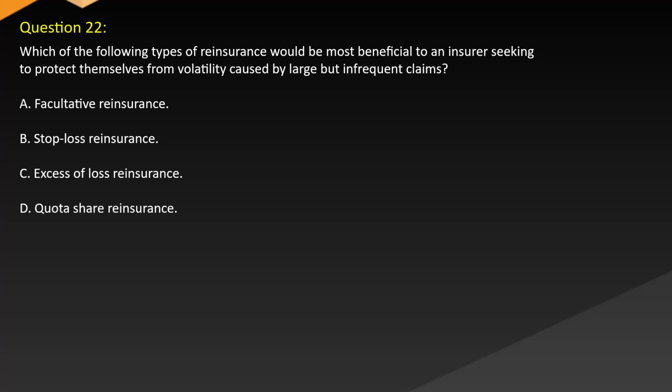Question 22. Which of the following types of reinsurance would be most beneficial to an insurer seeking to protect themselves from volatility caused by large but infrequent claims? A. Facultative reinsurance. B. Stop-loss reinsurance. C. Excessive loss reinsurance. D. Quota share reinsurance.